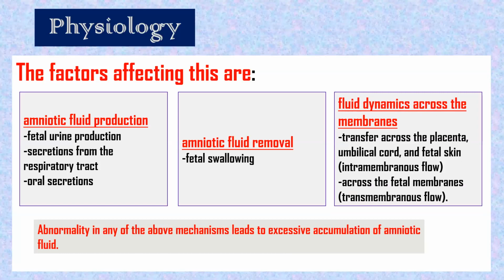Abnormality in one of the above mechanisms leads to excessive accumulation of fluid. Either the production is more, or the removal is less. Any of this will affect the amount of fluid. Okay, am I clear here so far?